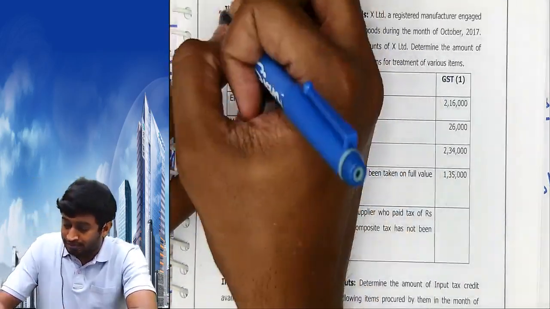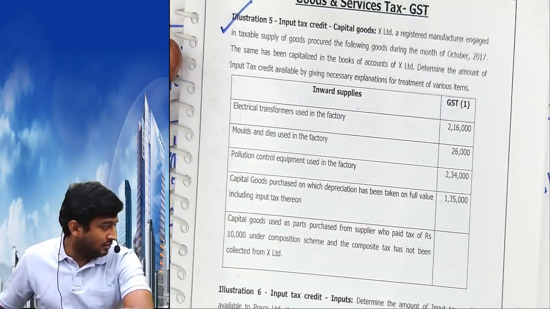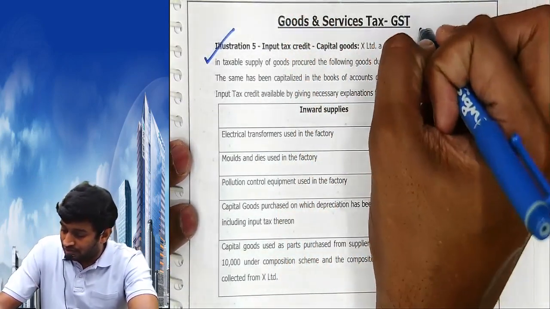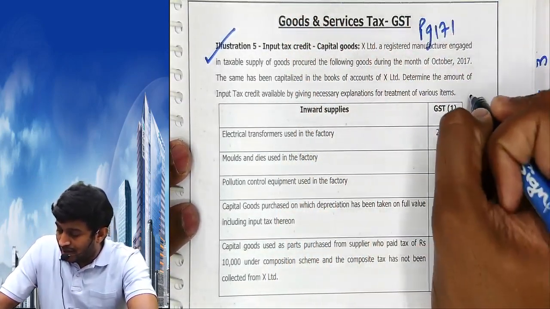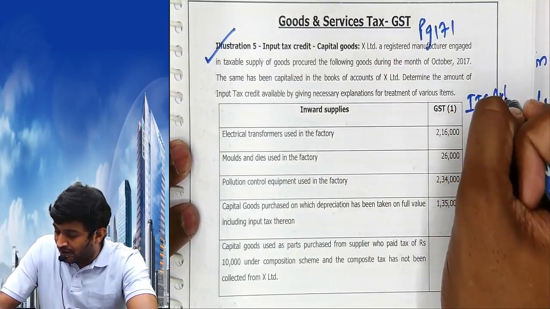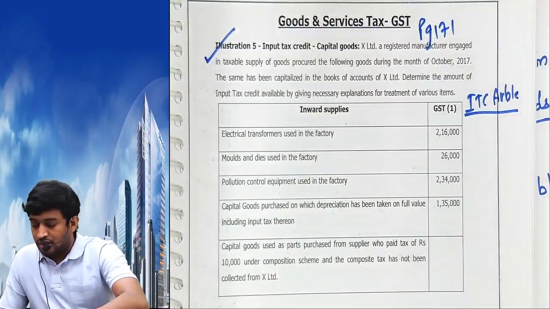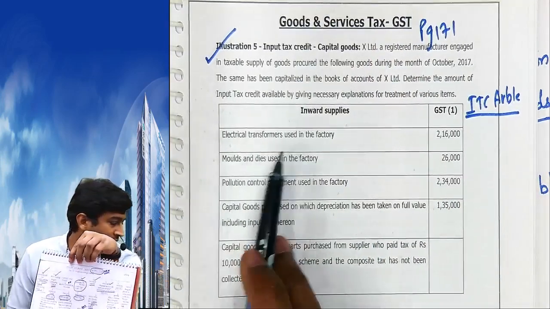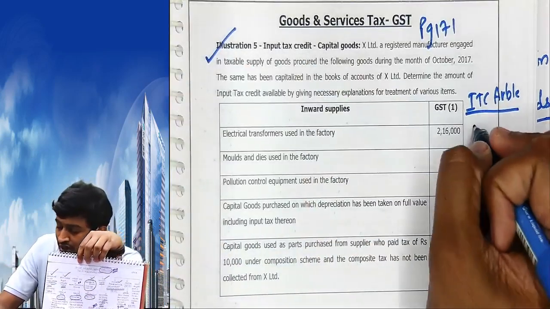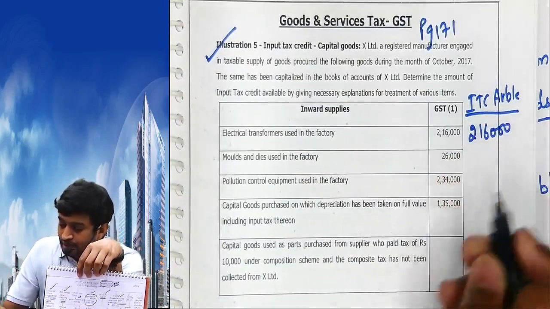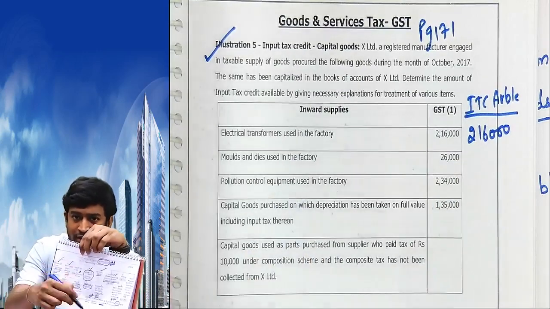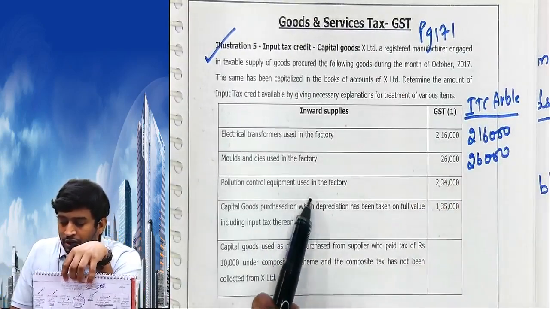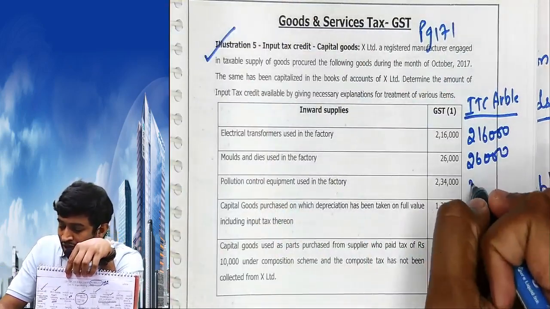Now come to illustration number 5, page 171. Again, ITC available, we have to find out. Start. Electrical transformers used in the factory. I did not cover in the list, so available. Molds dies used in factory. You don't have in the list. Available. Pollution control equipment. You don't have in the list. Available.